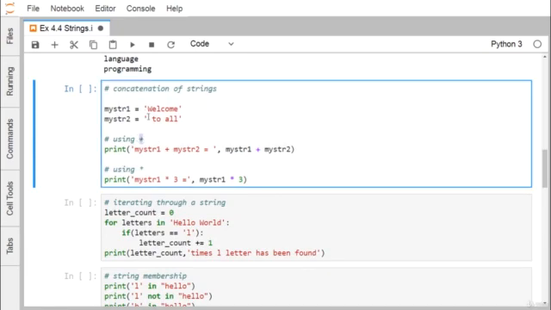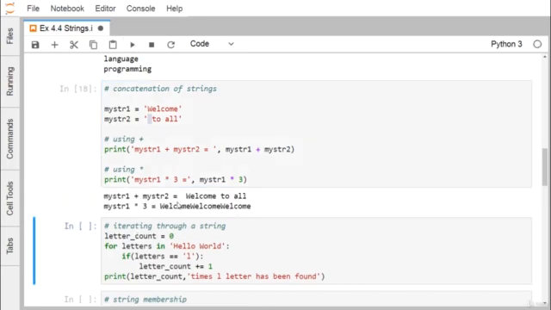So mystr1 and mystr2 contain "welcome" with one blank space, and then "to all". Now when we go for the concatenation, I get the outcome "welcome to all". This blank space is essential, because otherwise "welcome" and "to" would not have any separation. They would get concatenated side by side.